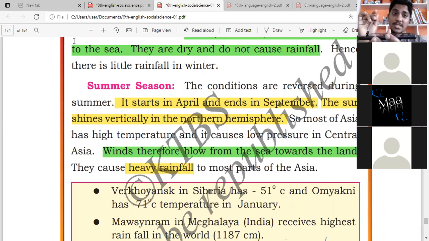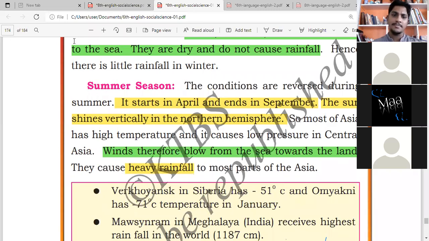But during the summer season, the wind blows from sea to the land. So this is just the opposite. When the wind blows from the sea to the land, then there will be rain.